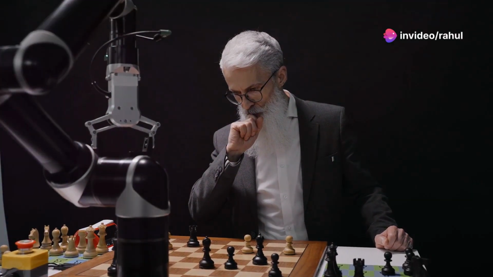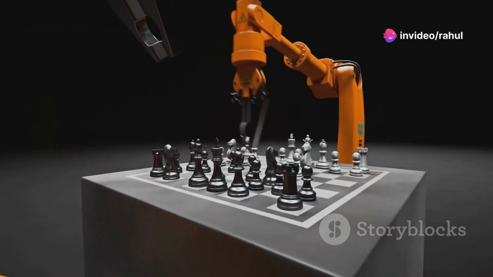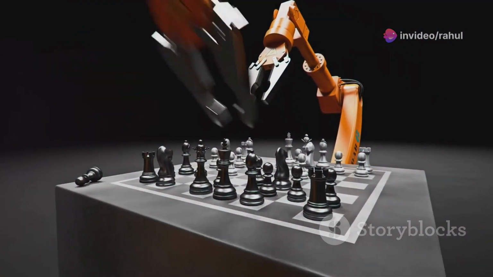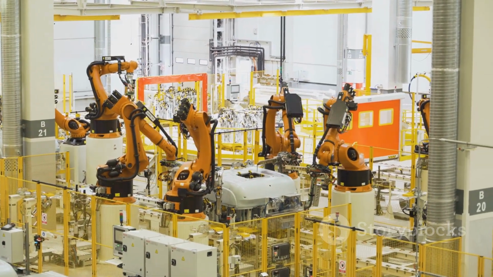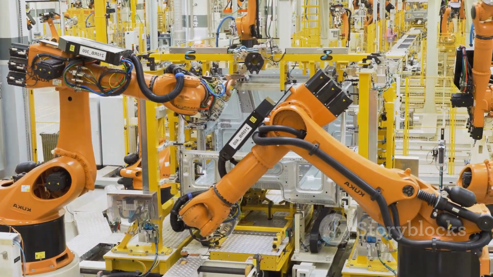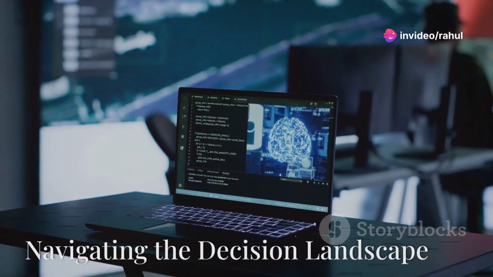DRL has achieved remarkable success in recent years. It has enabled AI agents to surpass human performance in games like Go, chess, and Atari video games. DRL is also being applied in robotics, autonomous driving, and other fields where intelligent decision-making is crucial.